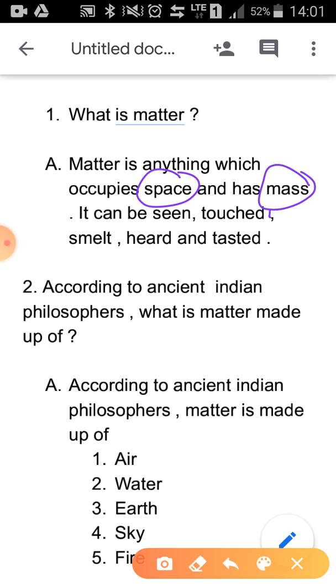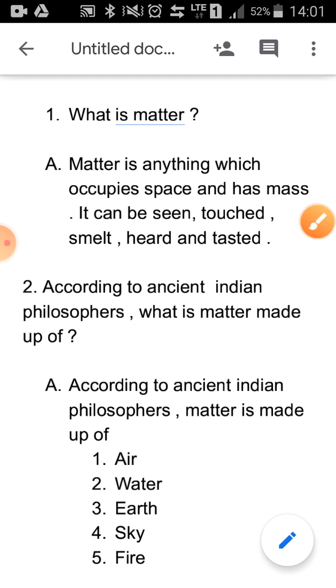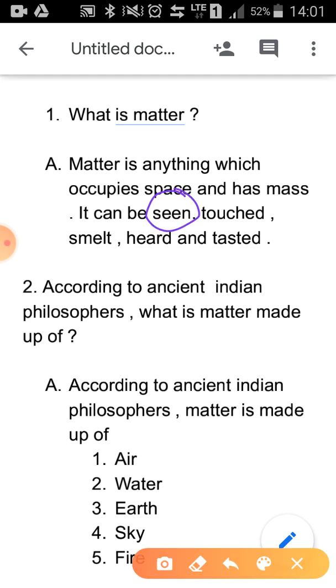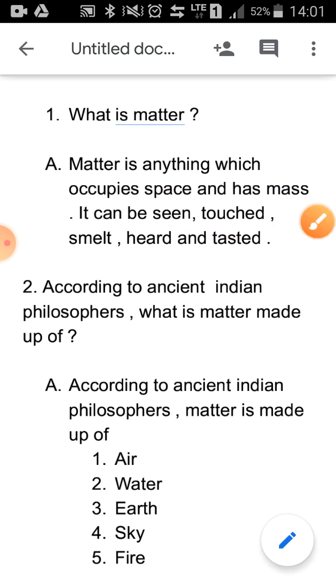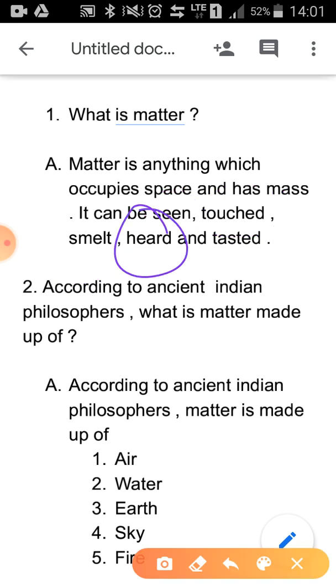It can be seen. You can see the page of a book. It can be touched. You can touch the page of a book. It can be smelt. When a new book comes to your house, it smells very nice. It can be heard. When you turn the pages of a book, you are able to hear the sound of that. And it can be tasted.